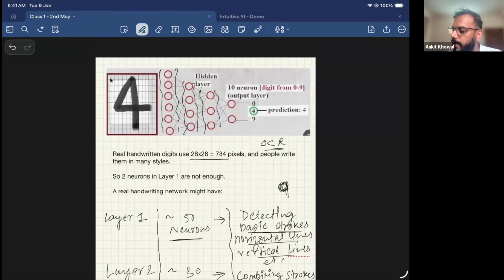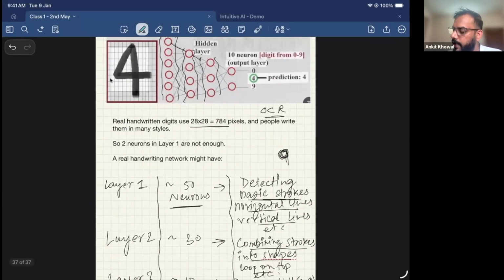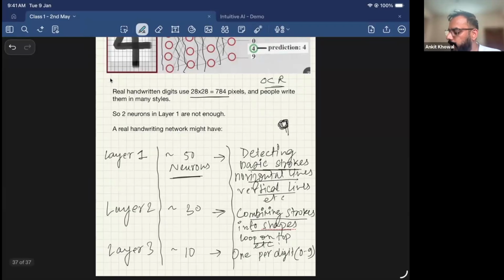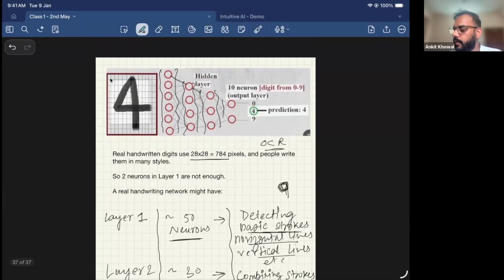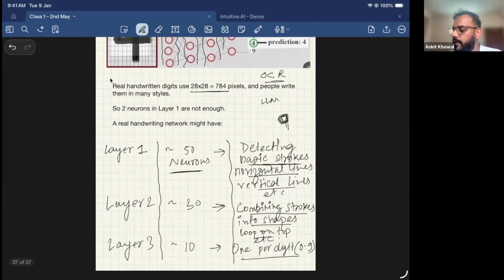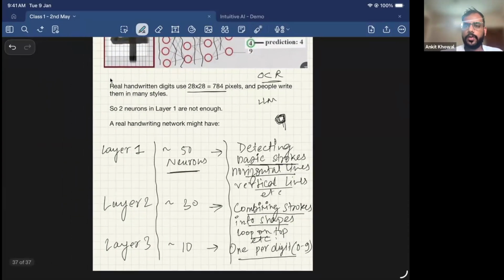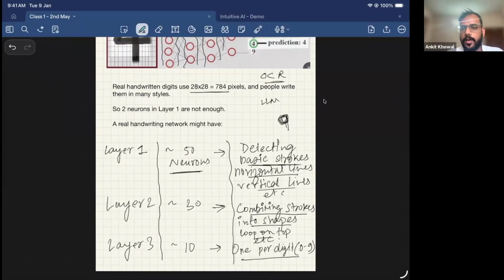Now, based on the inputs of these layers, the third or fourth layer can make the prediction. It will have one neuron per digit and make a prediction whether it's 0, 1, 2, or 9 for that matter. So this is how a neural network works together, and an LLM is a neural network. That is why we have covered neural networks. So this was all theory. Let me take an example of how it works end to end.